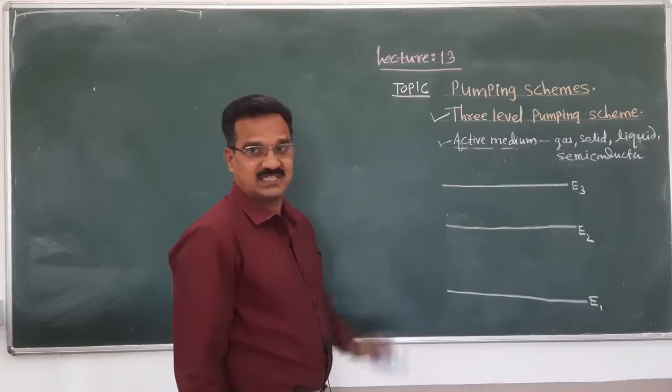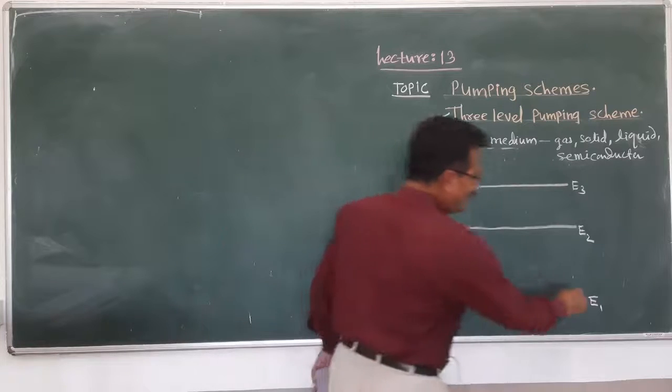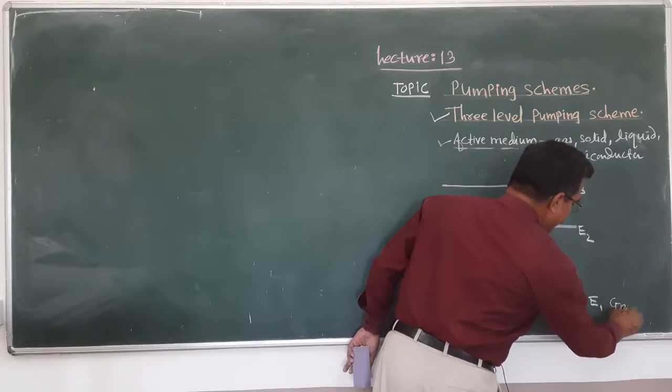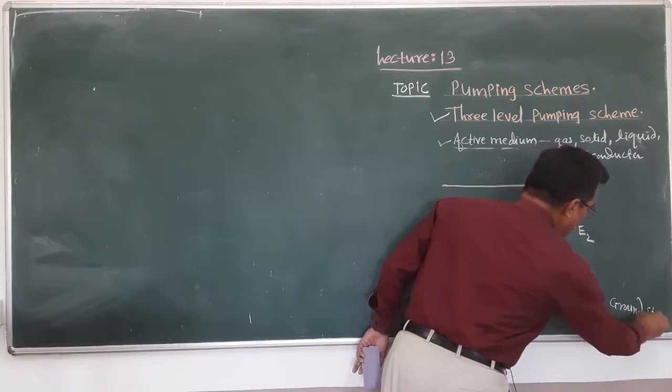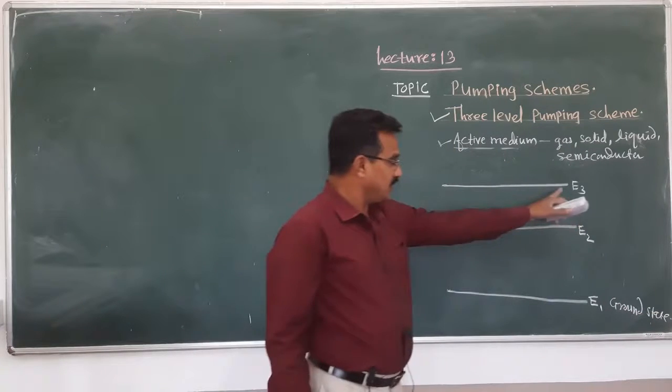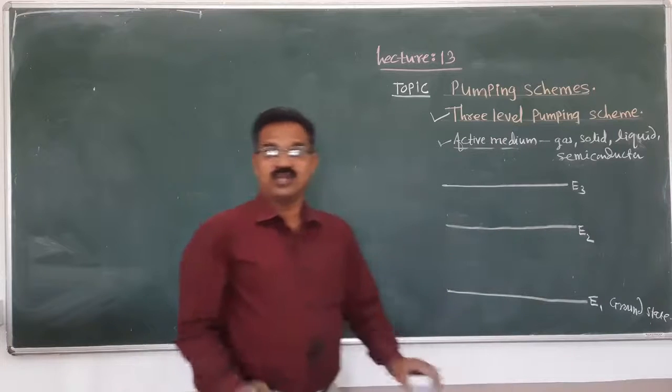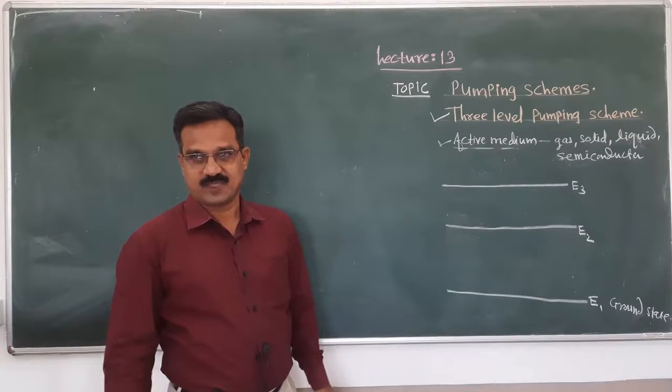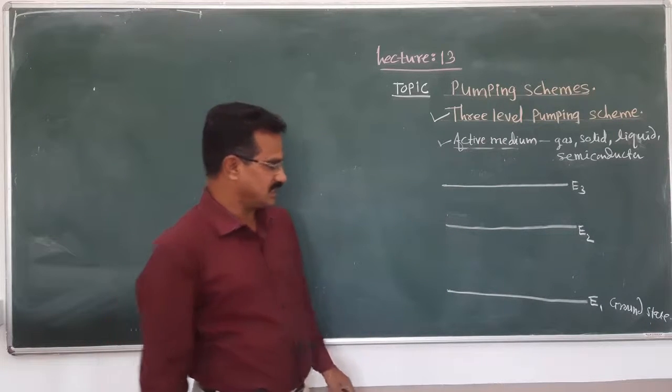Out of these three energy levels, E1 we call the ground state. E2 and E3 we call excited states.